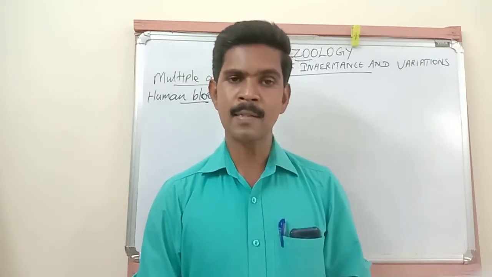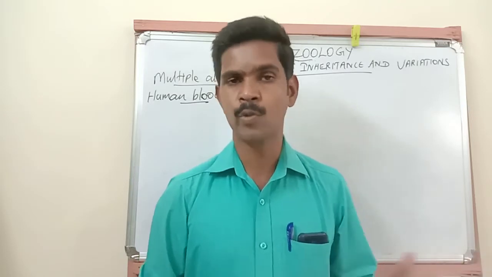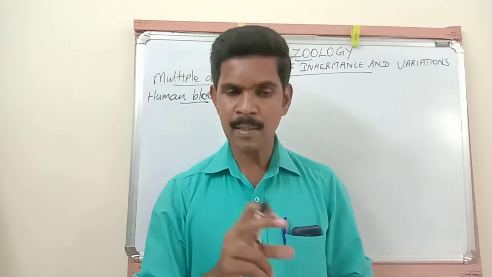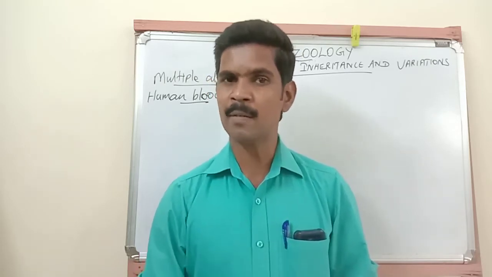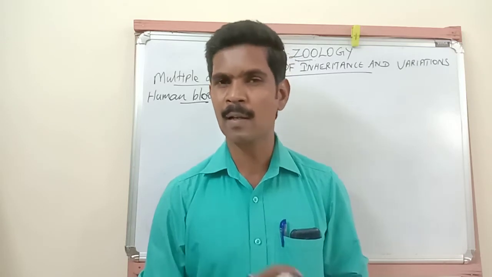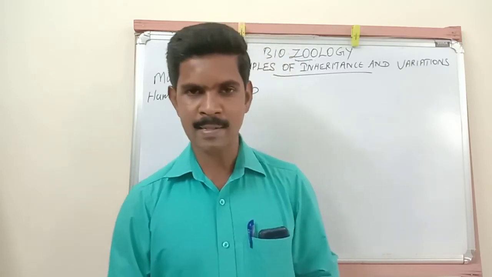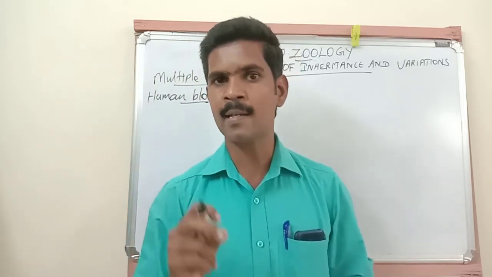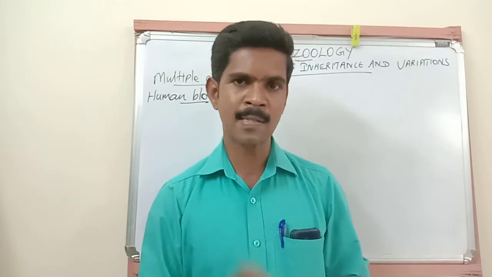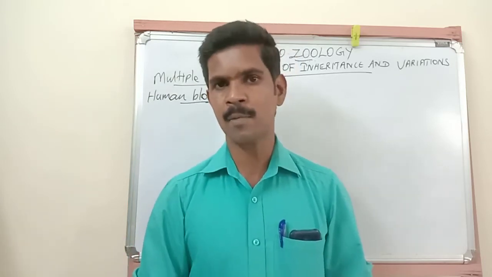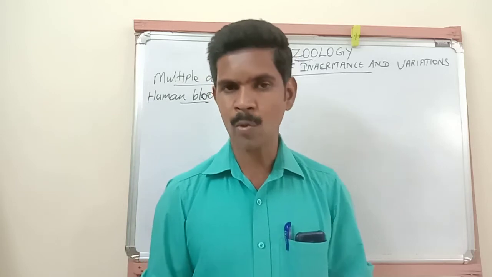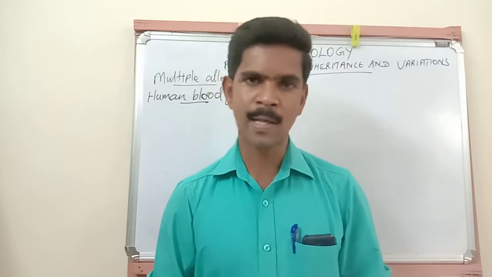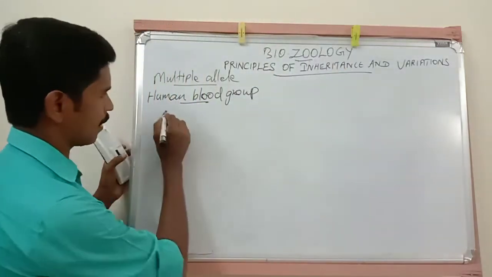Understand? These antigens are classified into two types, antigen A and antigen B. These two antigens were first discovered by a scientist, Karl Landsteiner. Karl Landsteiner first discovered the surface antigens, antigen A and antigen B, which are present on the outer surface of the RBCs of human blood.